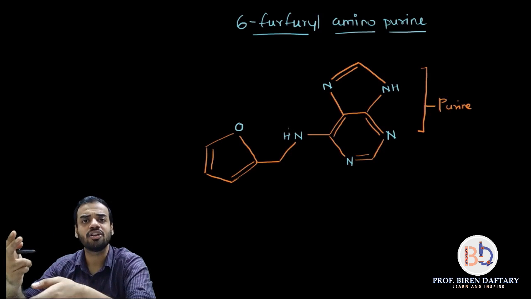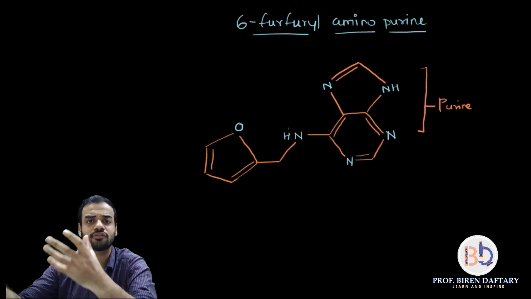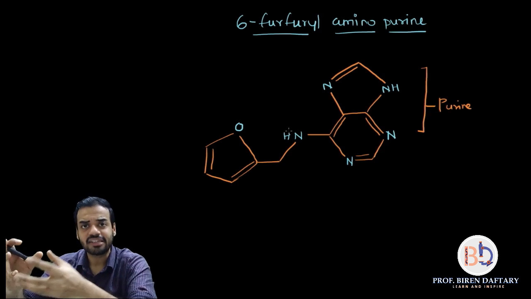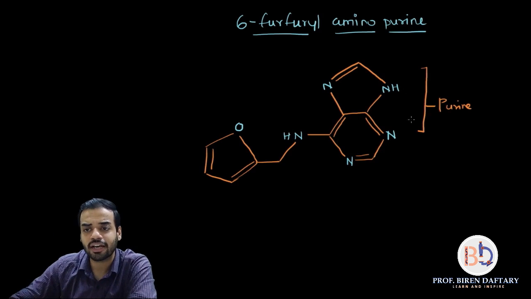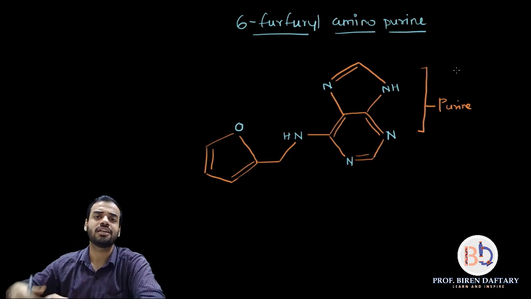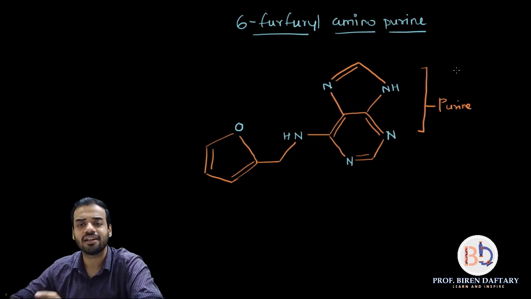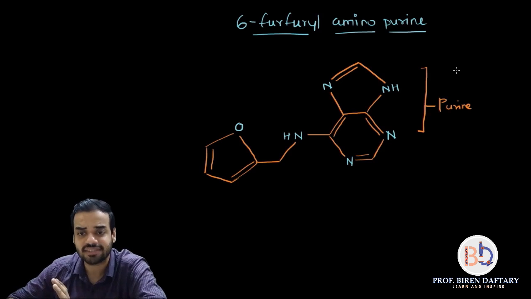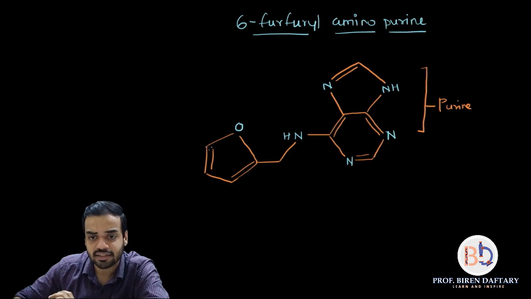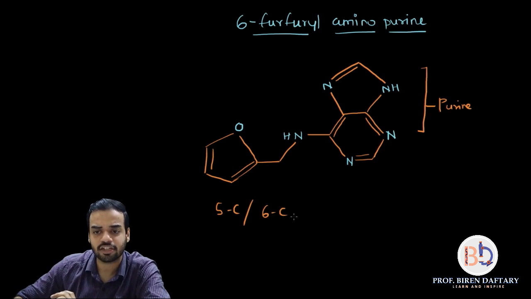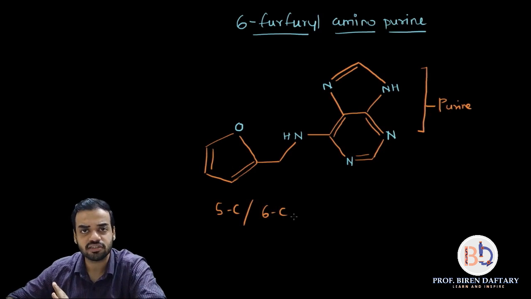Now there are many types of cytokinins. Basically there are 7 naturally occurring types of cytokinins found in plants, okay? And if you see their structures, then some of the structures will not have the word purine over here, they will have the name adenine. So adenine is also a purine, so don't get confused. So basically the structure of cytokinins is, so here if you see, there is a 5 carbon ring over here. However, it can also be a 6 carbon ring over here, so that may change.